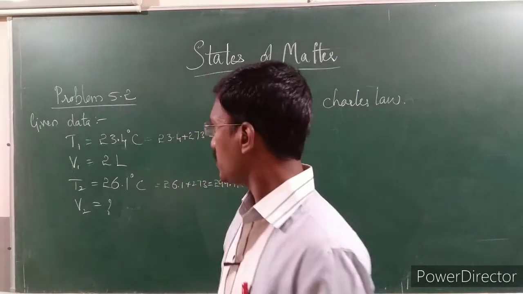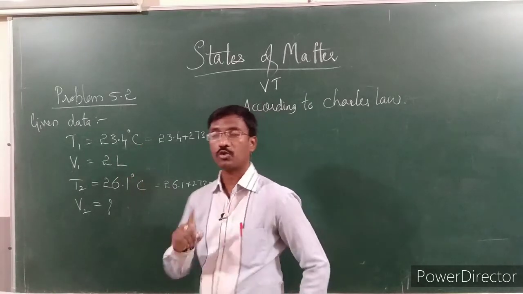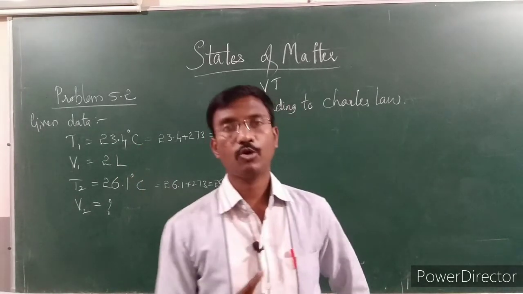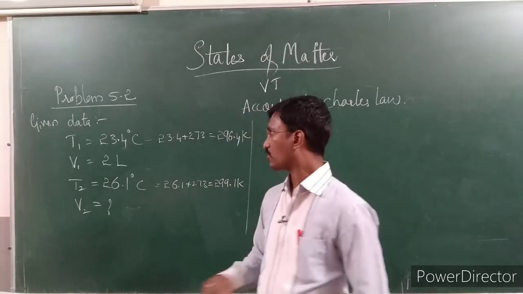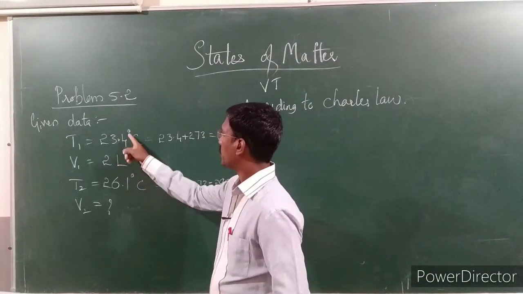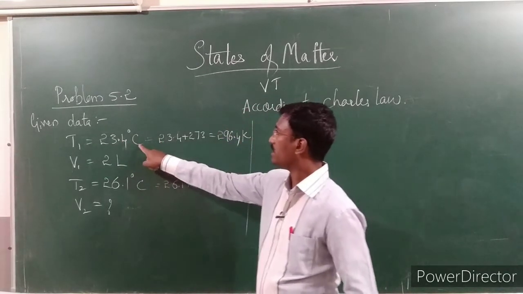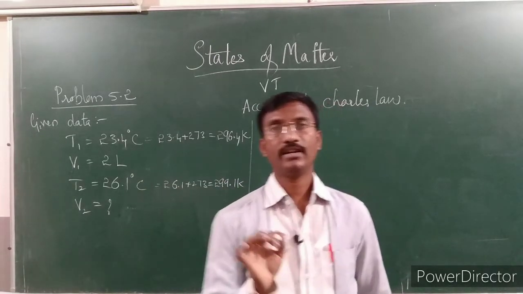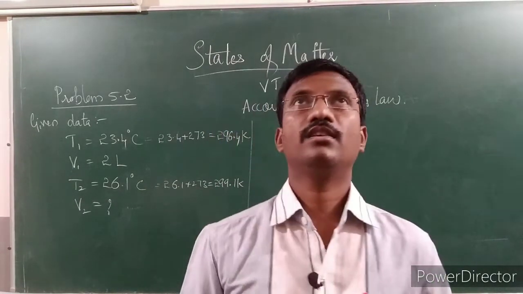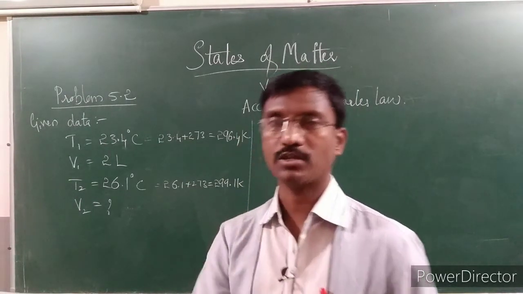Look here, in this question they have mentioned the temperature in degrees Celsius. First, we have to convert that into Kelvin. Why? Because the SI unit of temperature is Kelvin, not degrees Celsius. For that reason, we have to convert 23.4 degrees Celsius into Kelvin. We have to add 273.5 actually, but we are adding only the round figure 273.